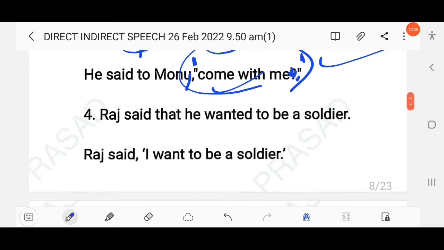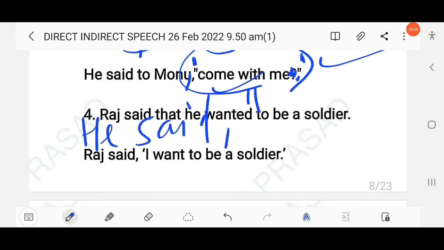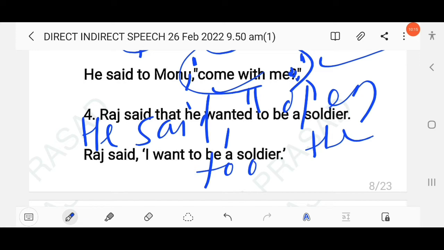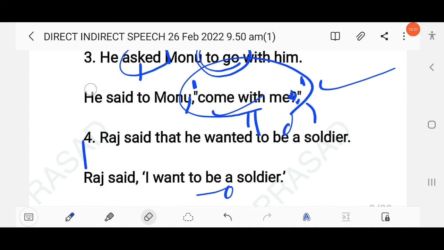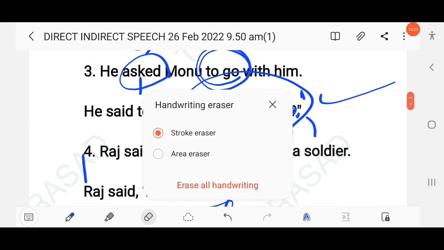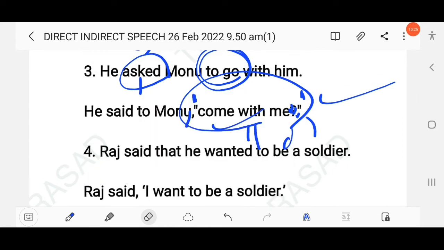Suppose take an example: he said, open the door. So this is an imperative sentence. So here you have to use to plus infinitive: he ordered me to open the door. So similarly here this structure is also used, right? Here "to go", he asked. Here to plus infinitive is used.